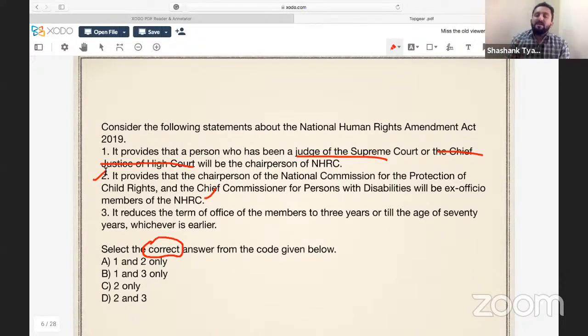In this amendment, what government proposed and Parliament finally did, is that they have added 3 more positions of ex officio member. So 2 are NCPCR and Chief Commissioner for Persons with Disabilities, and 1 is National Commission for Backward Classes chairperson. Okay. It reduces the term of office of the members to 3 years or till the age of 70 years. Yes, this is correct. So answer is 2 and 3.